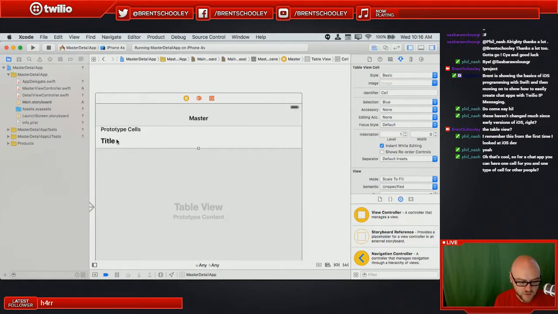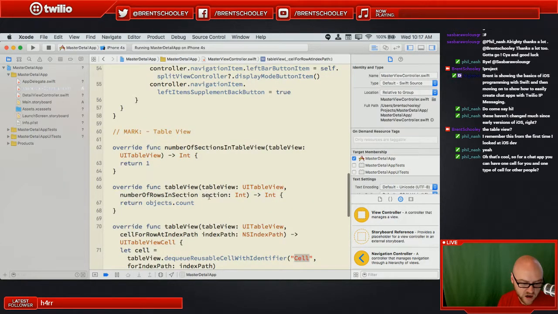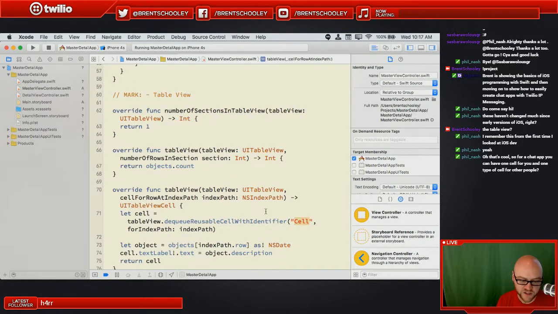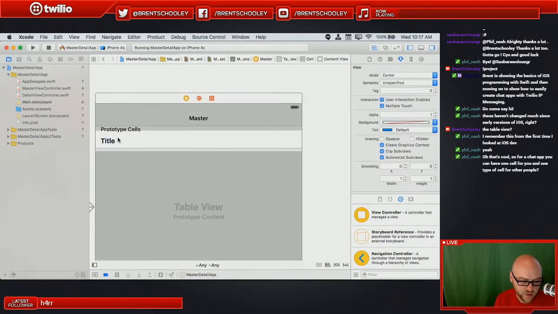This one, they just have a simple basic title cell here. And what's kind of interesting about this is this identifier. This is that reuse identifier that we saw accessed in code right here, this dequeue cell with identifier cell. This is the bit that allows iOS to recycle the cell. This is mainly for performance. But this is what's telling us what type of cell to use here. And when we go back to that storyboard, you'll see where we specified that.